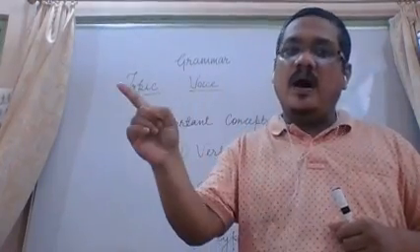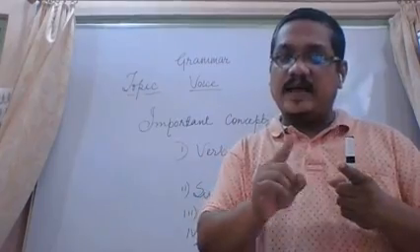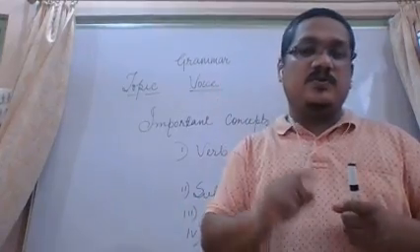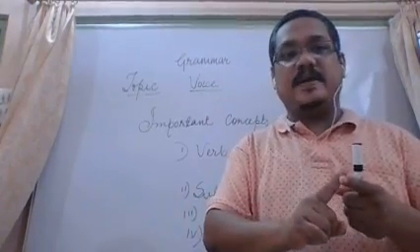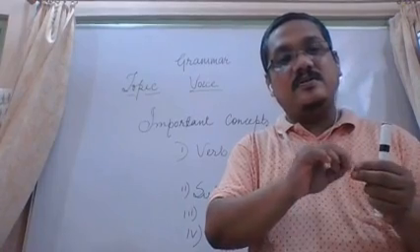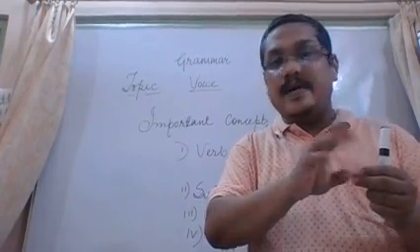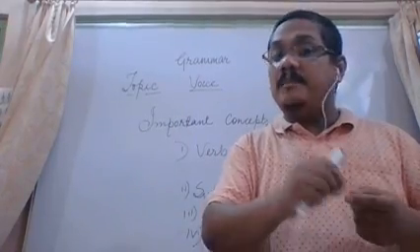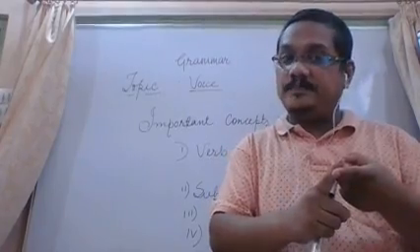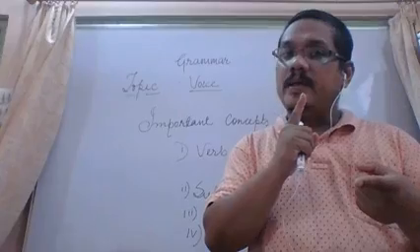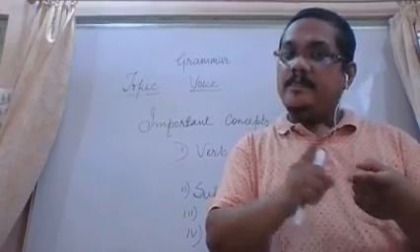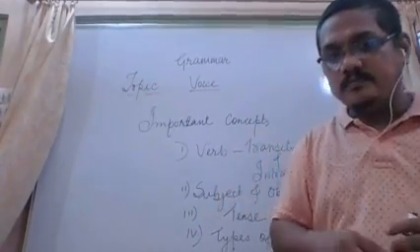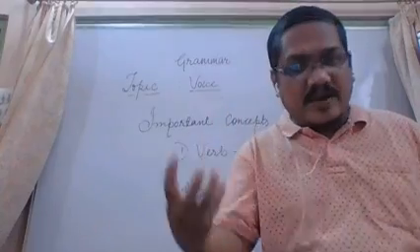Now let us see these things. He works hard. He works. Your action is working. So he is the subject. The action starts from he. Or let us take another example. He plays football. The action play starts from he. So he plays football. He is the subject. Now this is about action.